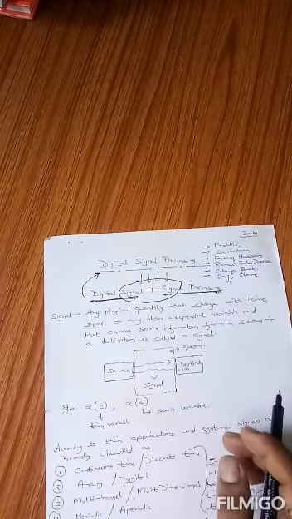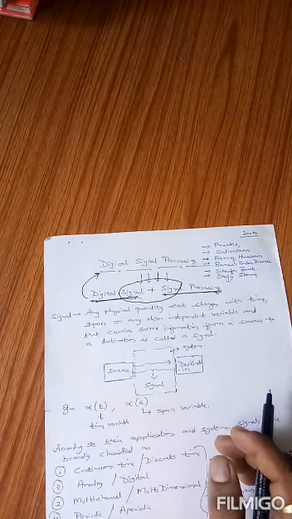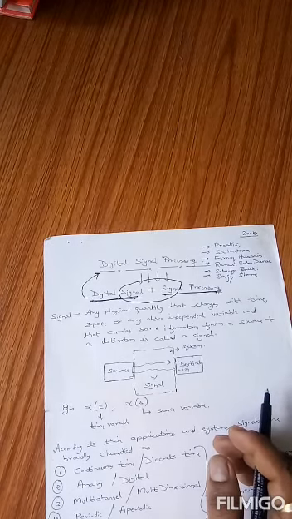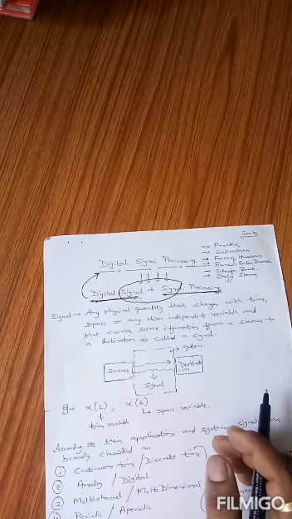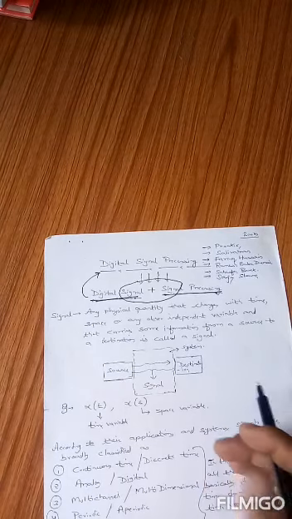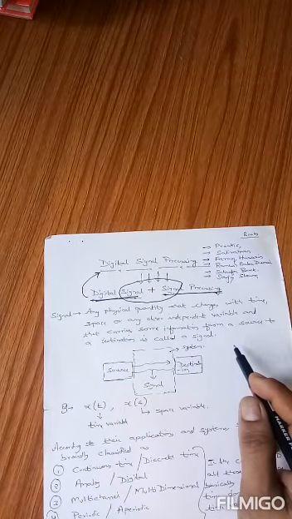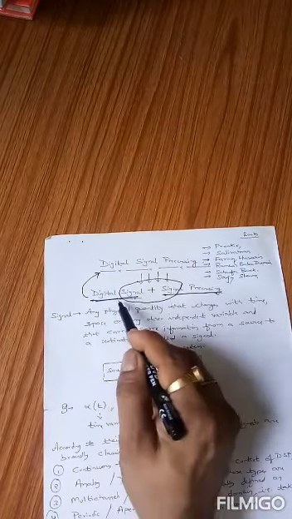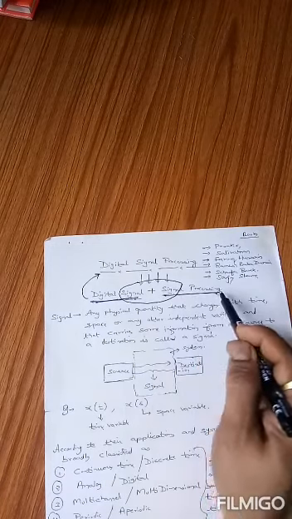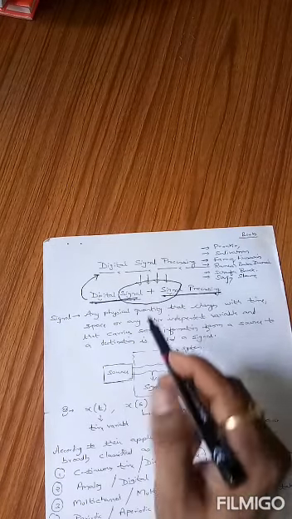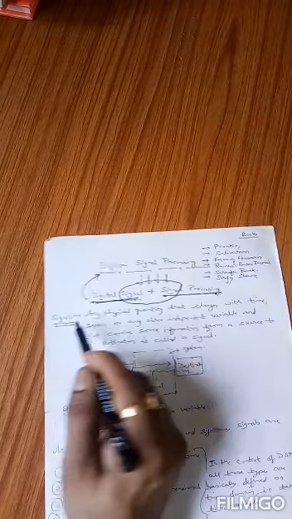So the first question that comes into our mind when we listen to the name of this course, digital signal processing, is what is digital signal processing. And to understand that, I have broken the term digital signal processing into 2 individual terms. One is digital signal and another one is signal processing. The common term related to both these terms is signal, and let me now make you understand what is a signal.